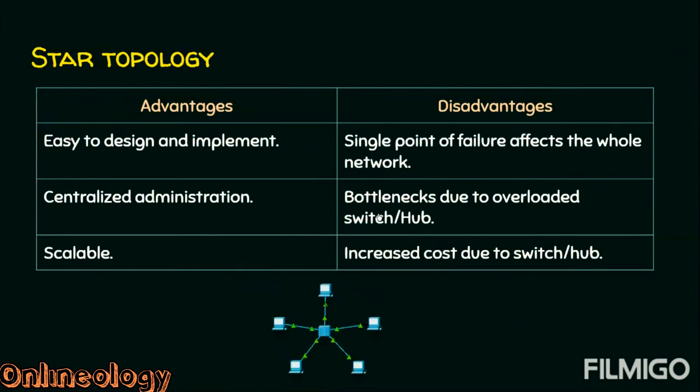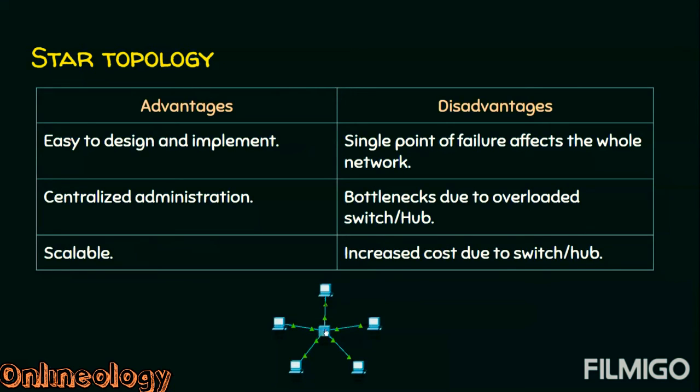Coming to the advantages and disadvantages of star topology, it is definitely very easy to design and implement. At the same time, we have a centralized administrator here. This is the hub or a switch. If the switch has 24 ports, for example, you can connect 24 computers to the switch.